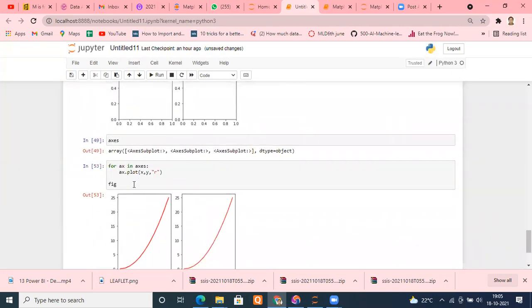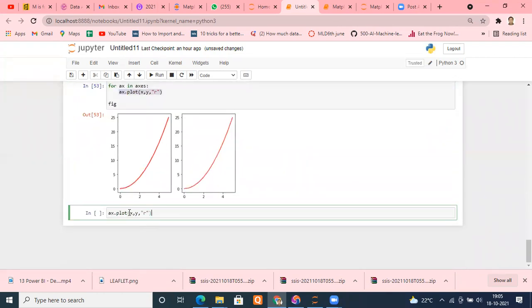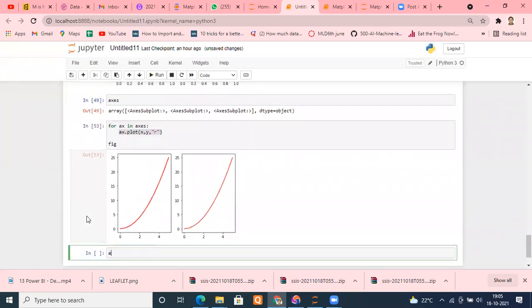Or instead of that, if you want to use the figure, what I can do, see, I'm using here ax. I'm saying axis 0 dot plot, whatever you want to plot.